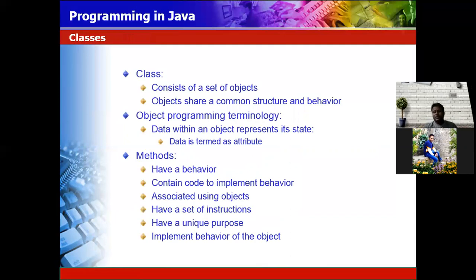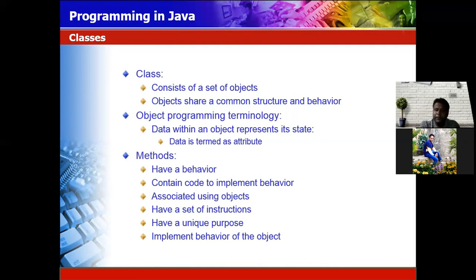Now comes to the class. It consists of a set of objects. Already we discussed, I have given the example of the bird and bike. It consists of a set of objects which share the common structure and functionality. Bird shares the common structure and functionality that they can fly. Bike has two wheels and a handle.